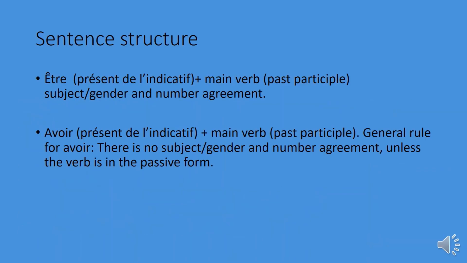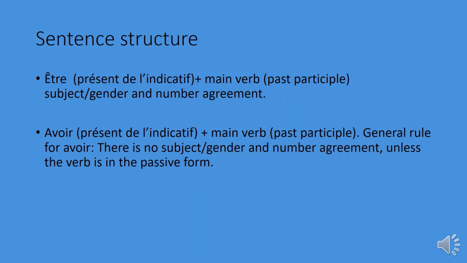The sentence structure, okay? To understand how these verbs work in the sentence, we have to make sure that we use être ou avoir in the present tense plus the main verb in the past participle. Remember that in the verbs that take être, the subject must agree in gender and number with the past participle.